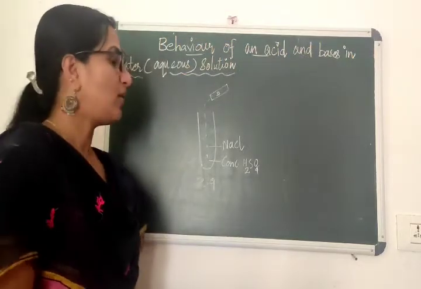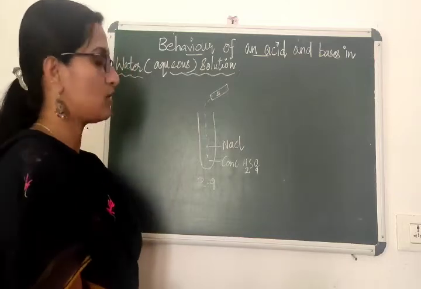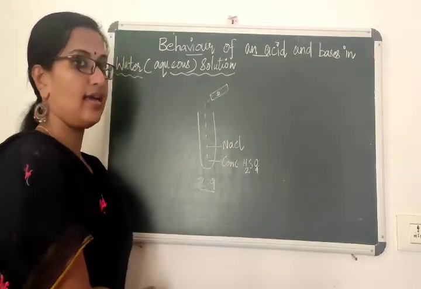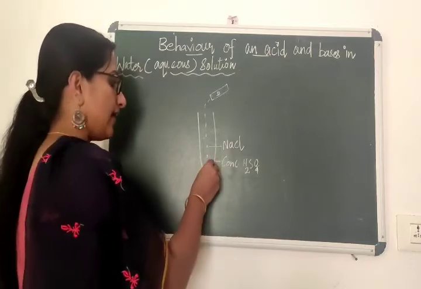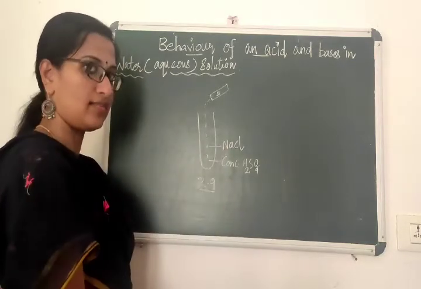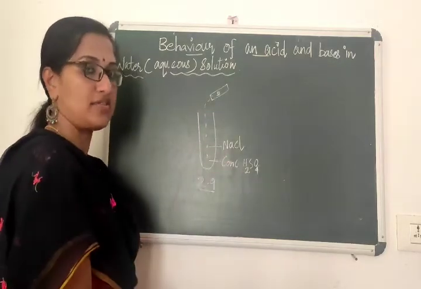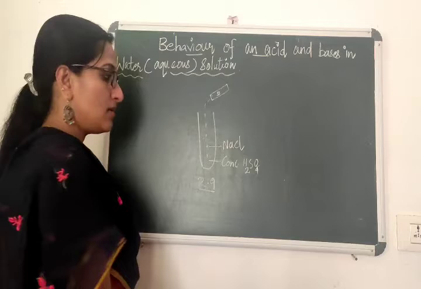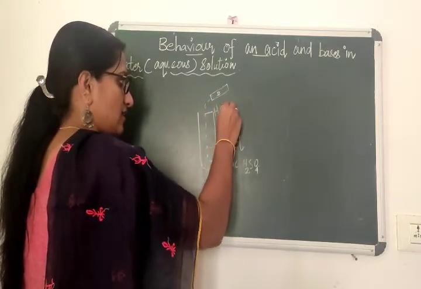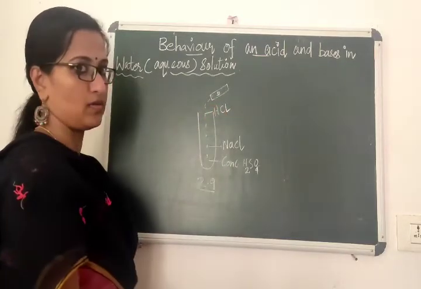Okay, students. Now let's understand the behavior of an acid and base in aqueous solution. For that, see Activity 2.9 in your textbook. Take a dry test tube and add some sodium chloride salt. To the sides of the test tube, add a few drops of concentrated sulfuric acid. After the reaction, you can see that dry HCl gas is produced.